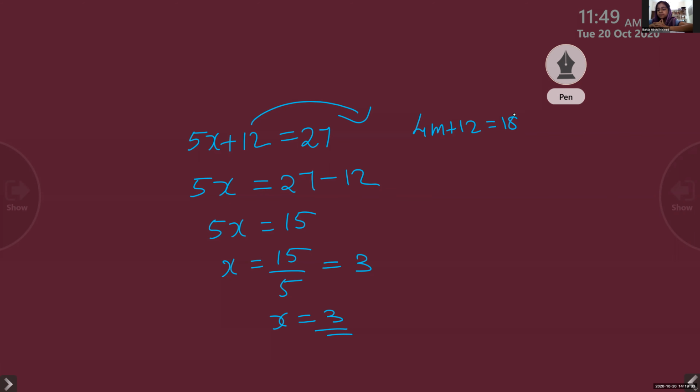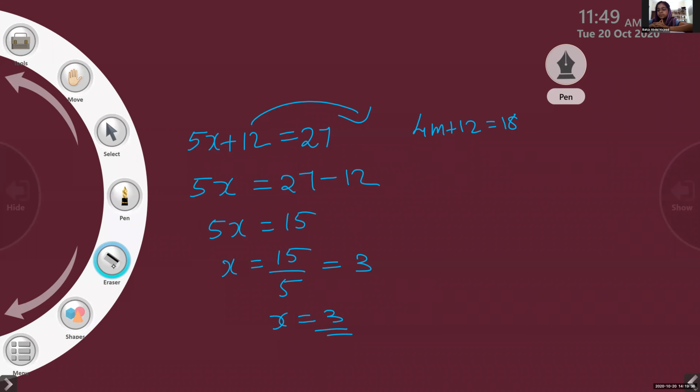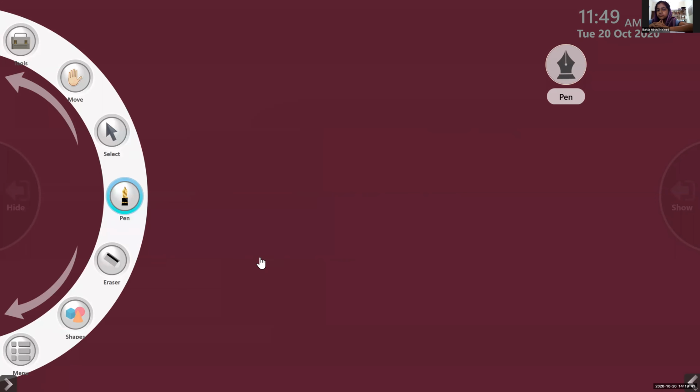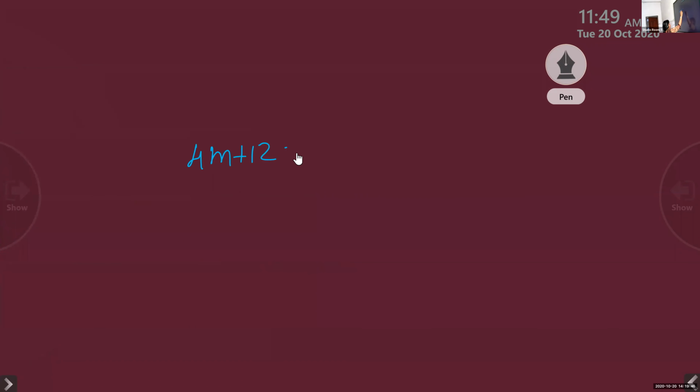I'll do it separately. 3 by 2, you will get. That is like this. 4m plus 12 is equal to 18. So 4m is equal to 18 minus 12. 18 minus 12 is 6. 4m is equal to 6. So m is equal to 6 by 4. Now you have to cut short. Divide it by common factor.